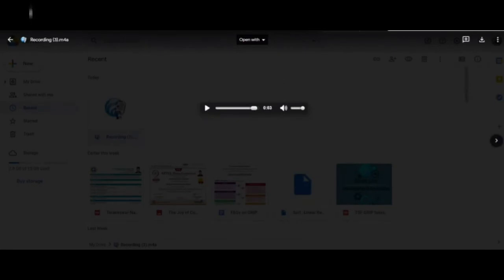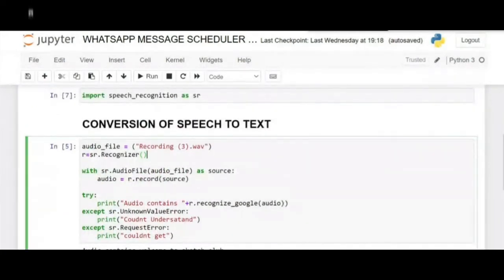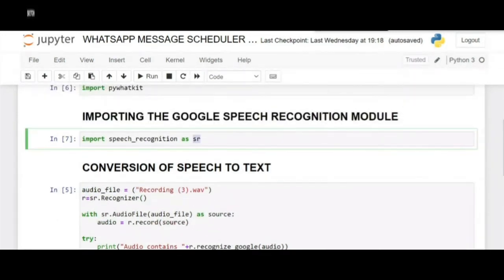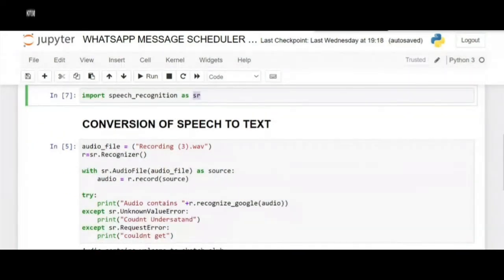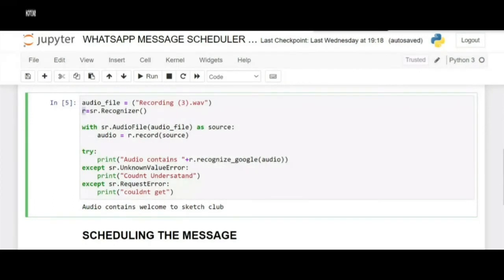So you might have heard it. It says welcome to Sketch Club, right? So whenever I run it, I've given the source file as that file which you guys have just heard, and I have used the Google speech recognizer, and asked it to recognize, and I have assigned it to a variable r. With this as the audio source, the recognizer will be converting the speech to text. To do so, I have given 3 statements.